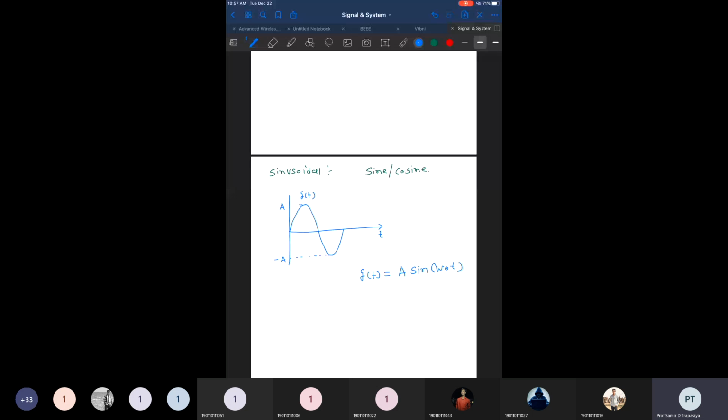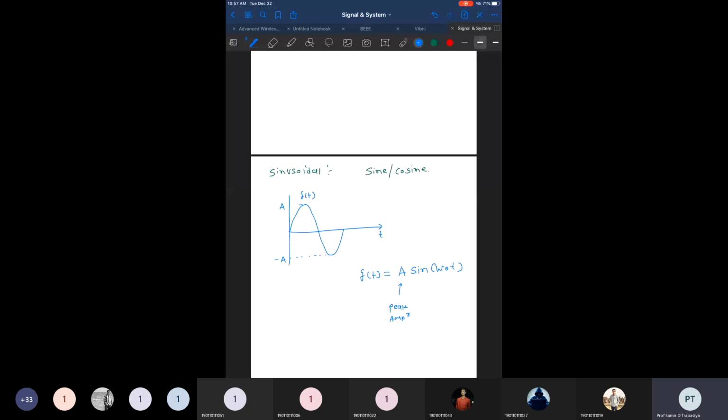Very importantly, every sinusoidal signal has two important parameters which are constant. What are they? The first is the amplitude. This is the peak amplitude, and the peak amplitude is always constant.